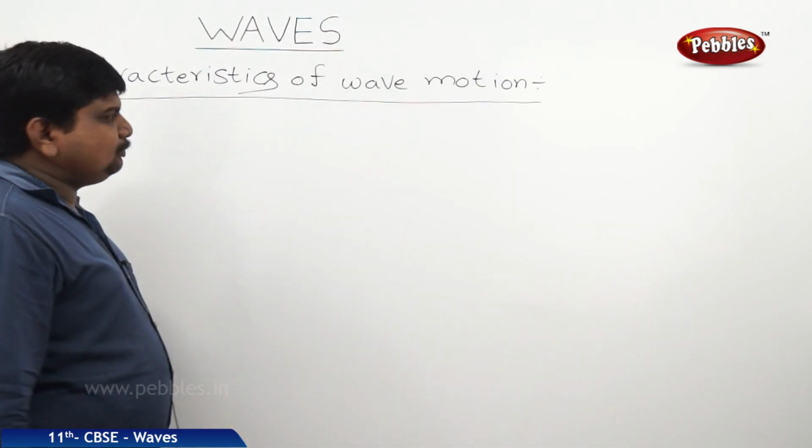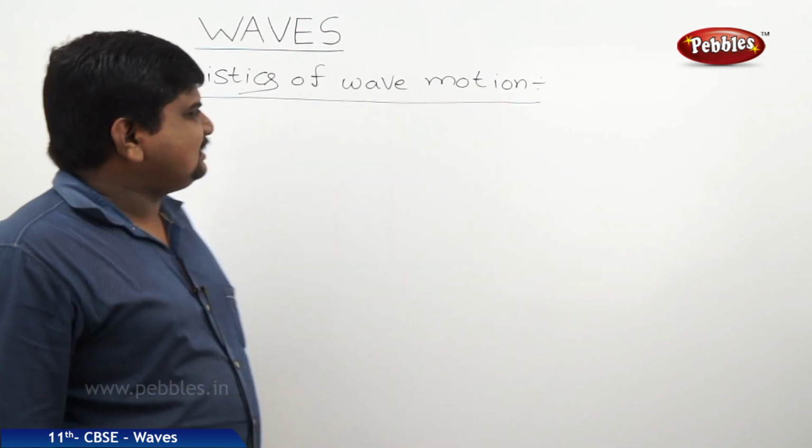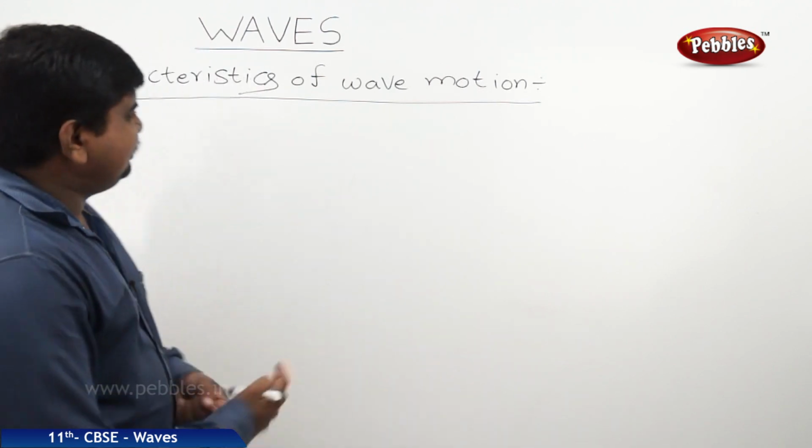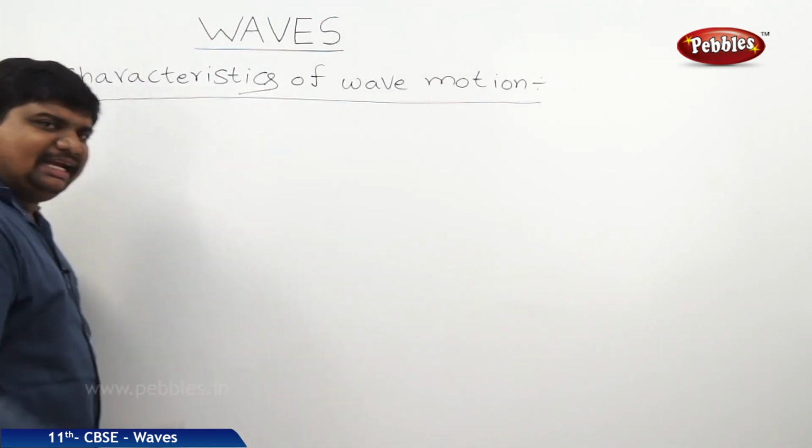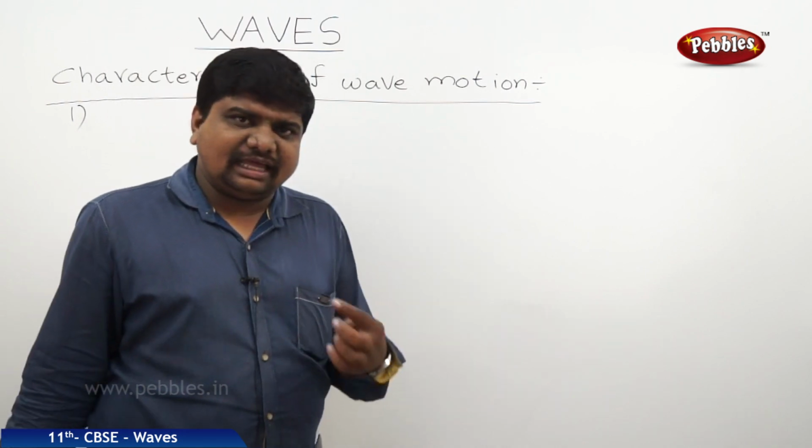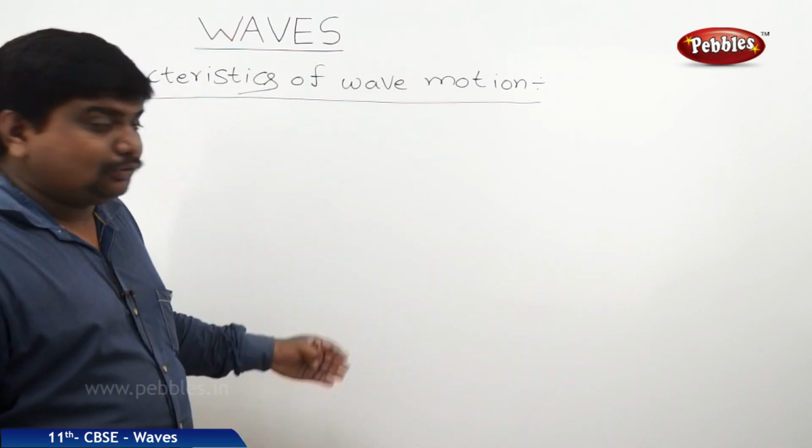The next concept to be discussed is the characteristics of wave motion. That means when a wave is traveling through any medium, how it will behave and what characteristics it can possess.